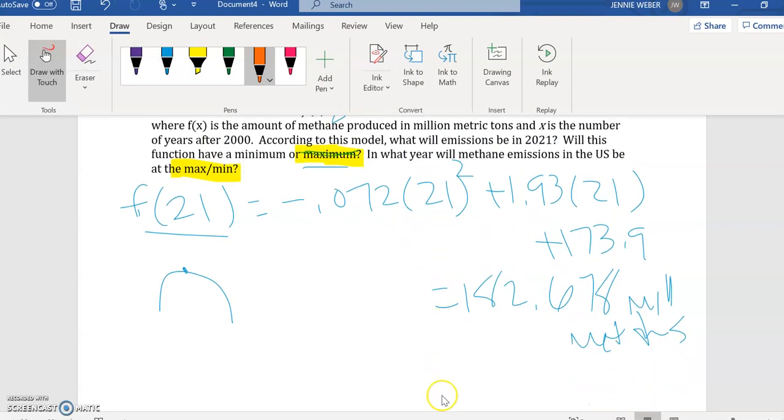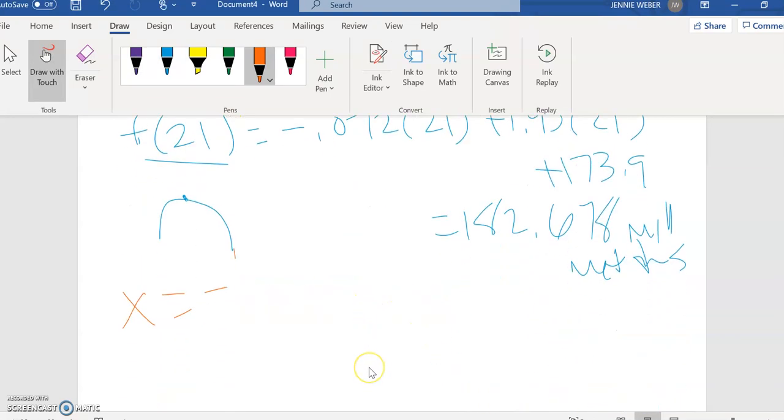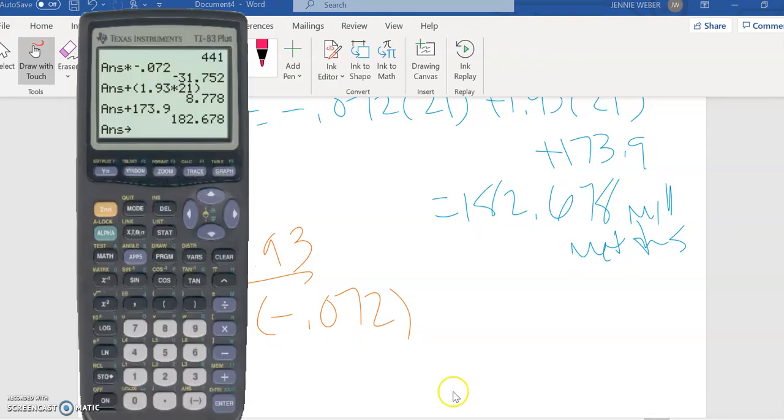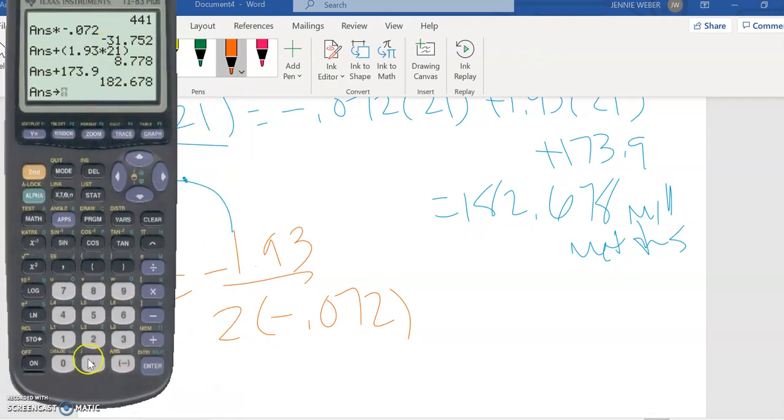So I'm going to plug into my equation here. I want to do x equals negative b, so that's negative 1.93 over 2 times negative 0.072. Now again, I'm going to get out my calculator, and I can see my two negatives will cancel each other out, which is good because that should be a number of years, and we don't want to be going backwards.